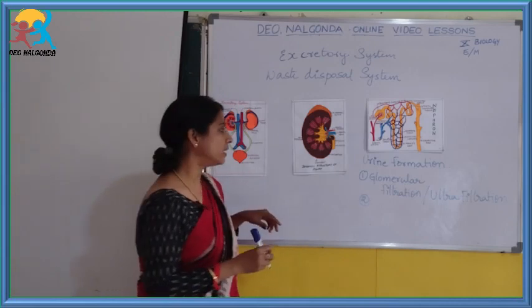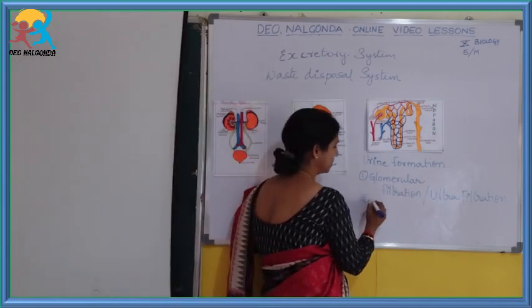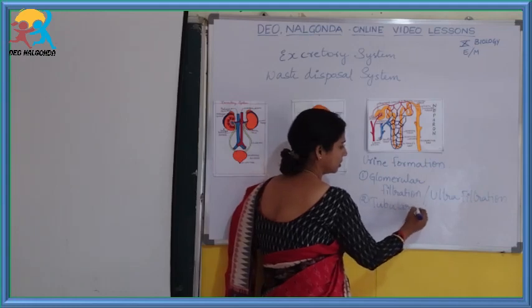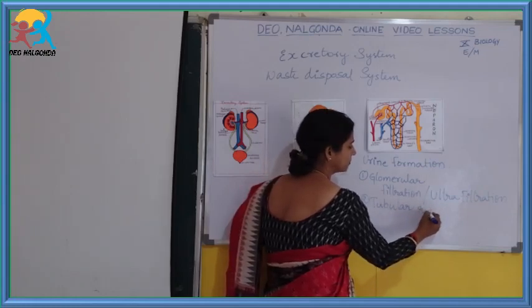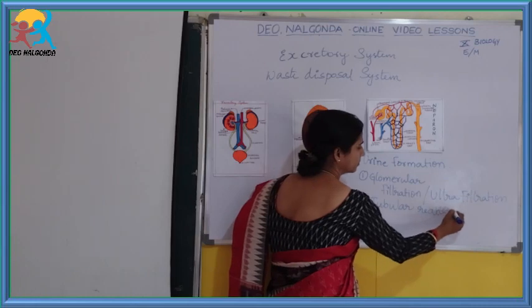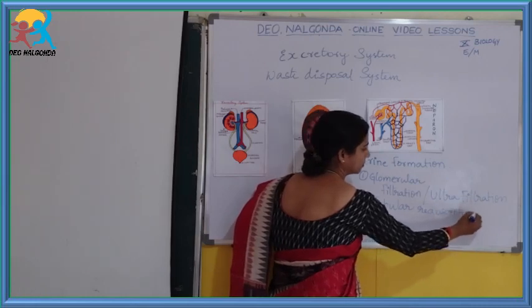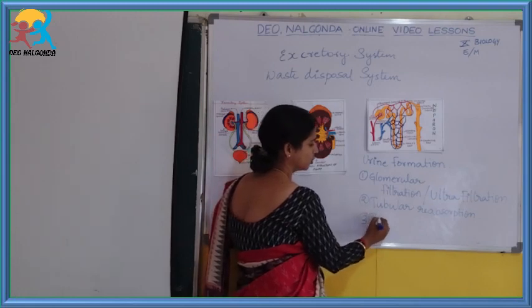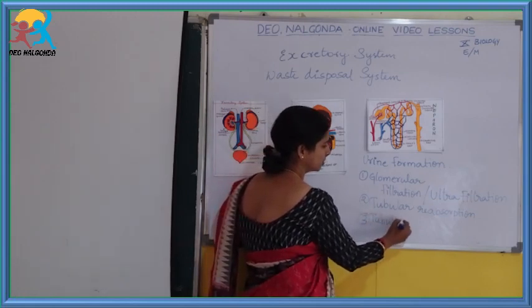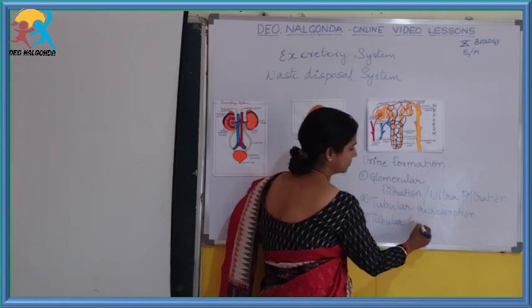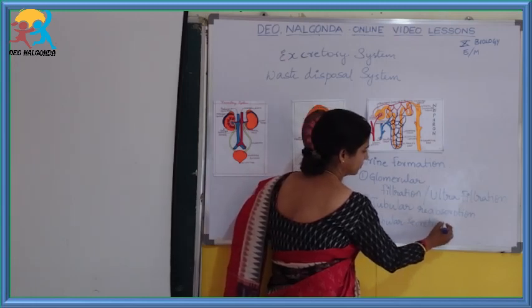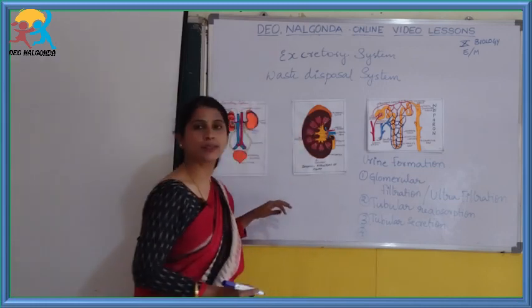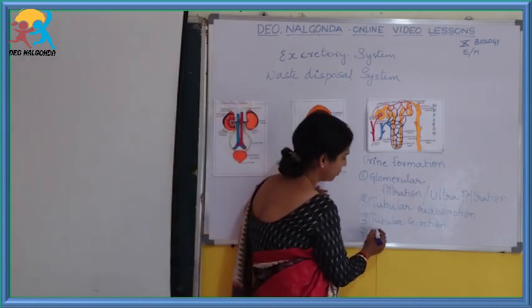The next part is tubular reabsorption. And the third one is tubular secretion. And the last step is concentration of urine.